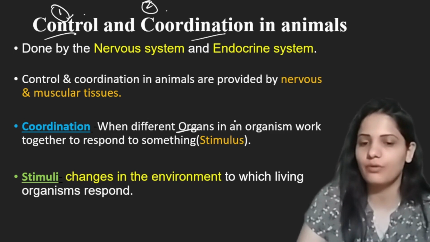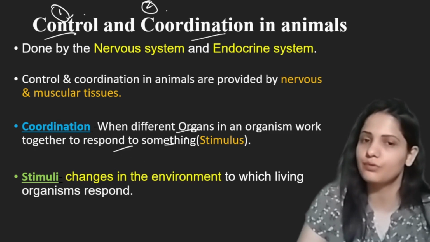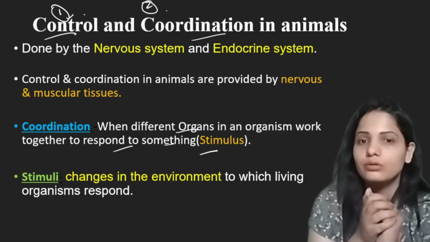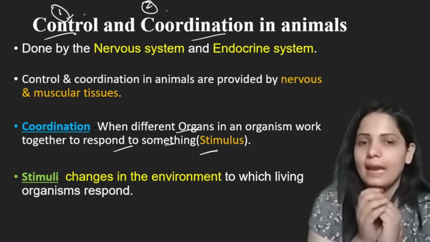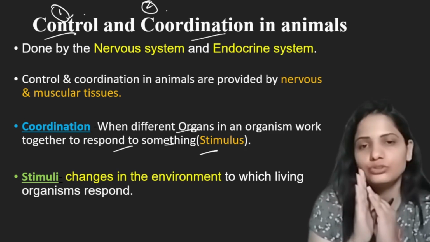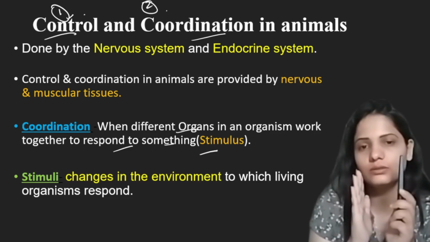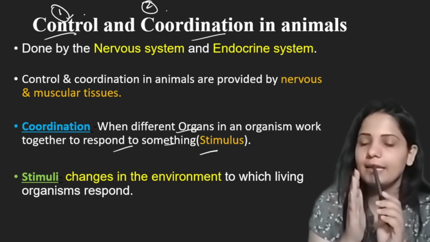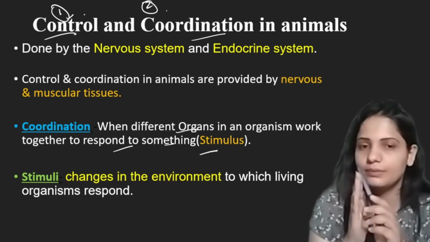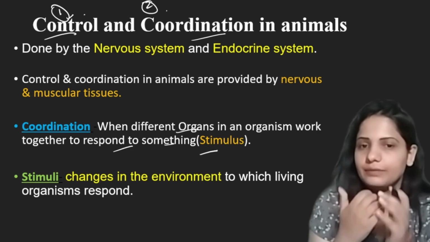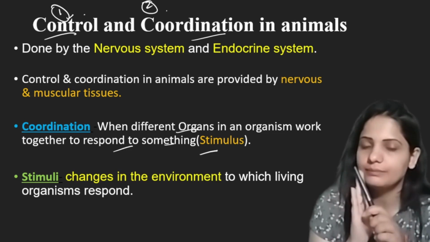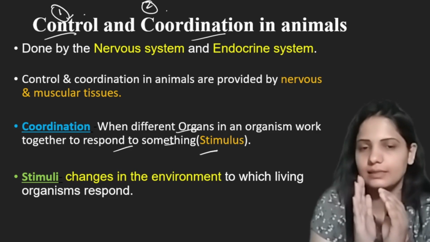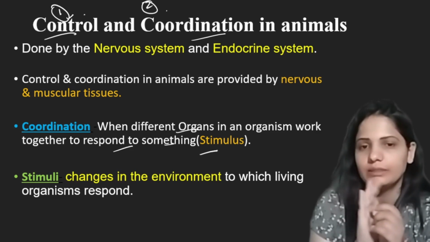Control we know. And now what is coordination? Coordination is when different organs in an organism work together to respond to something, and that something is stimulus. Coordination is similar to teamwork or group work. In teamwork, we have many members in a team. A single goal is given to a team, and team members have to achieve that goal. Now each member has their own task to perform, either individually or they help each other. Team members will complete this goal by helping each other and completing their tasks.